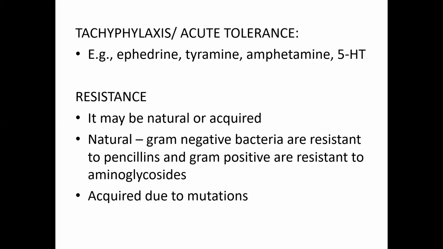So the tolerance develops to oral administration only. If the poison is given parenterally, they will show the toxic effects. This is due to local changes developed in the GI tract which prevent the poison from getting absorbed from the gut.